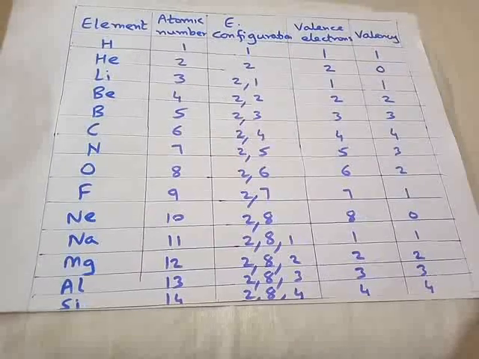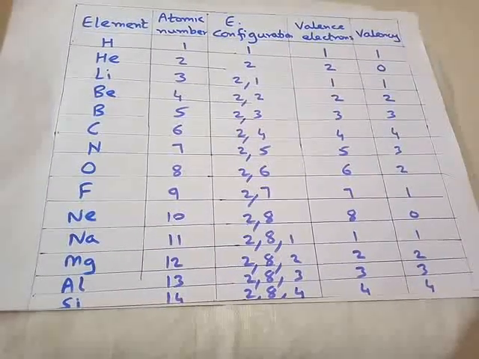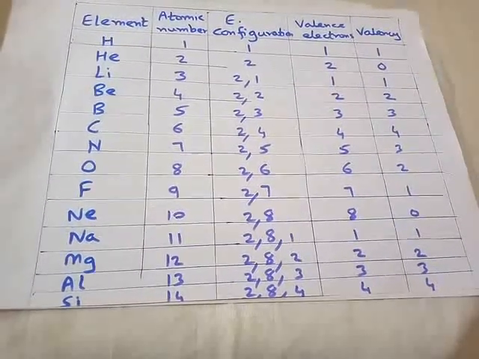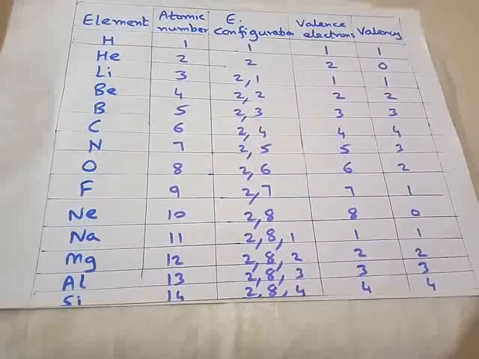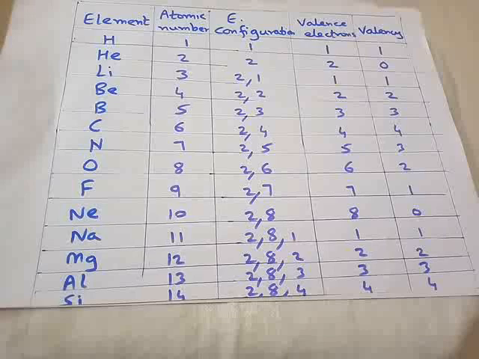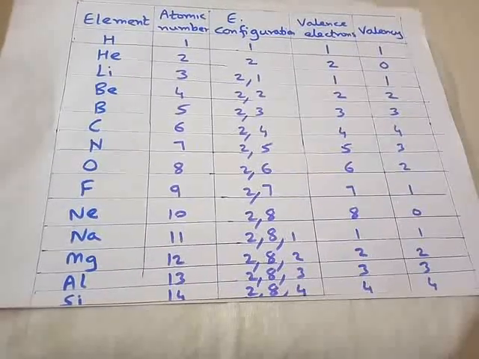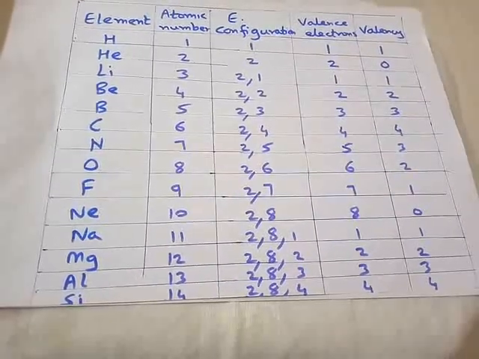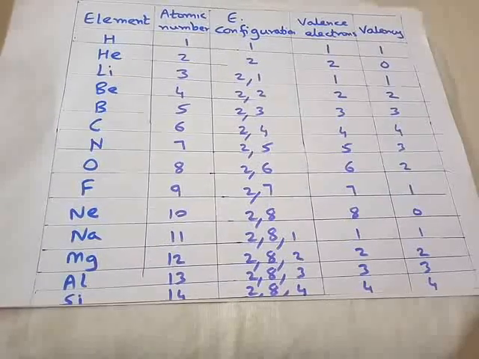First you will write the symbol, then the atomic number of chlorine which is provided, then you will write the electronic configuration, then you will write the valence electrons, and finally you will write the valency. So questions can be asked on this part, but don't draw the table again in your notebook. You can study it directly from your textbook.